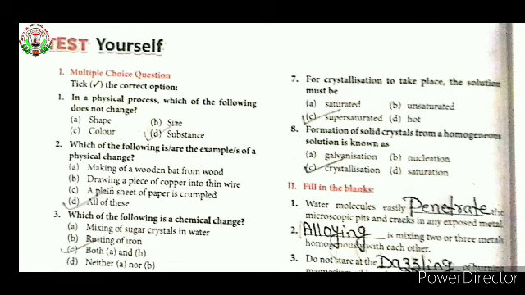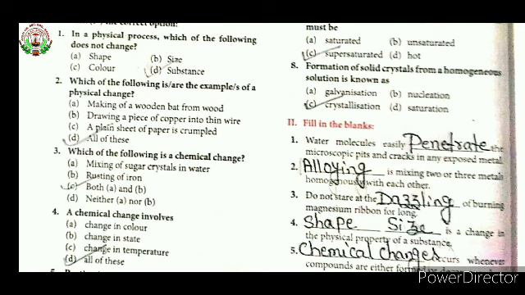Then third one, do not stare at the dash of burning magnesium ribbon for a long time. Answer is dazzling, D-A-Z-Z-L-I-N-G. Then the fourth one, dash is a change in the physical property of a substance.